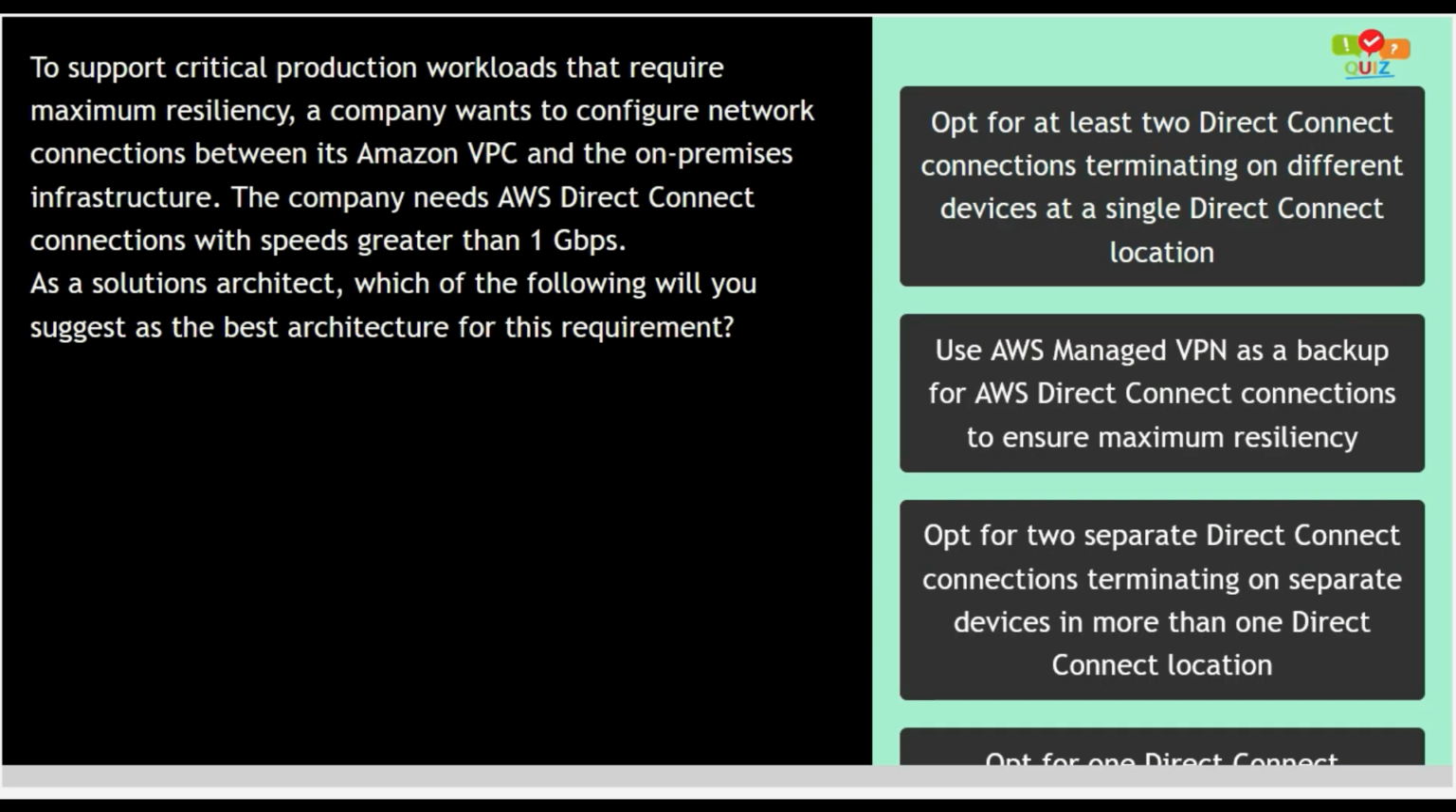Question number 2. To support critical production workloads that require maximum resiliency, a company wants to configure network connections between its Amazon VPC and the on-premises infrastructure. The company needs AWS Direct Connect connections with speeds greater than 1 Gbps. As a solutions architect, which of the following will you suggest as the best architecture for this requirement?